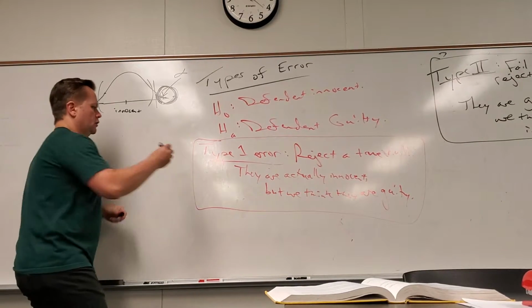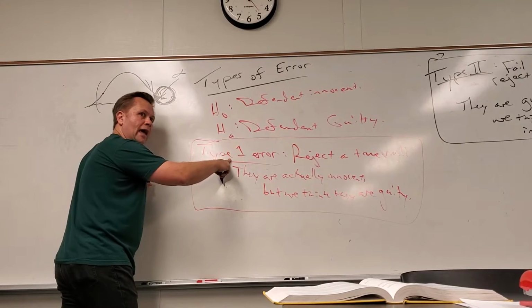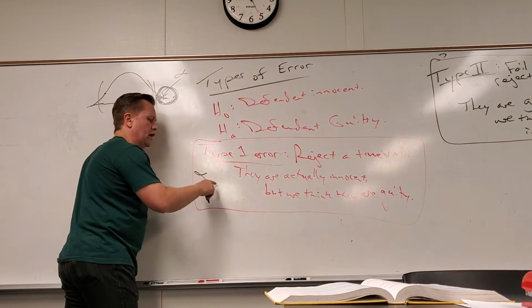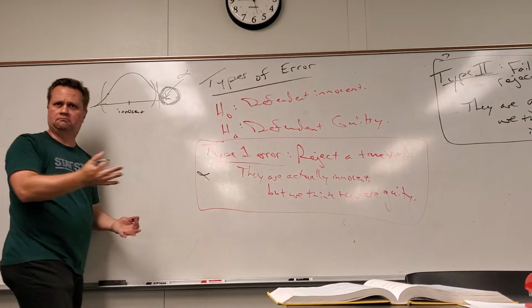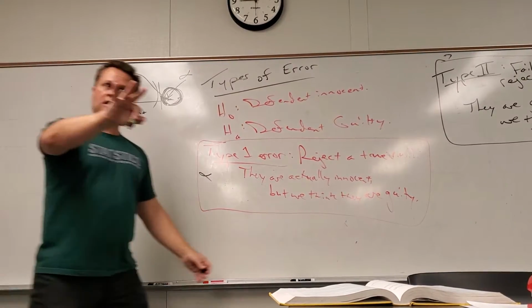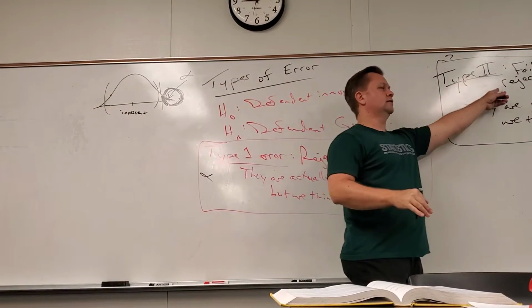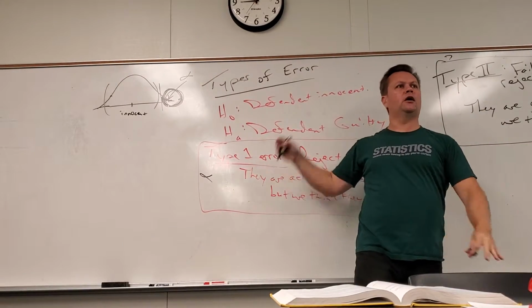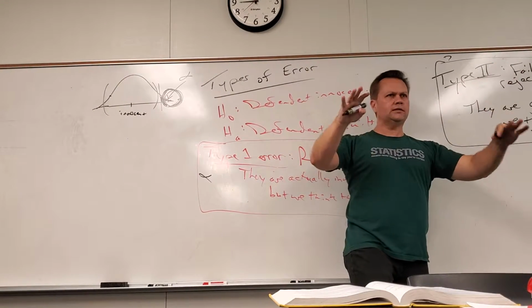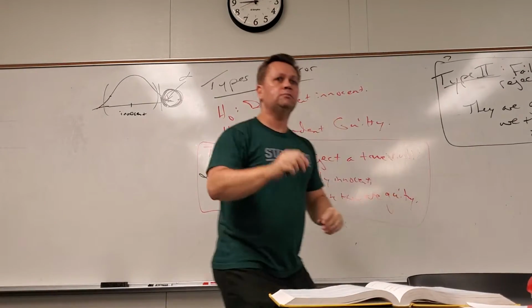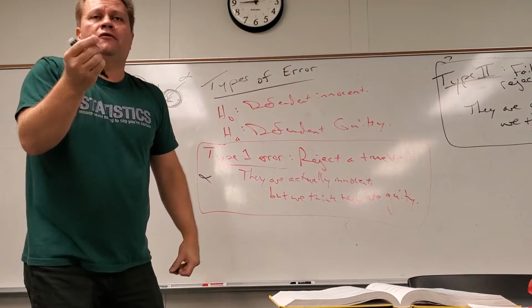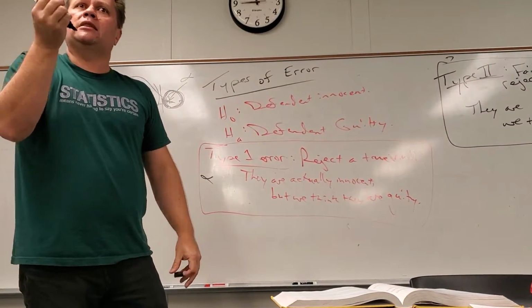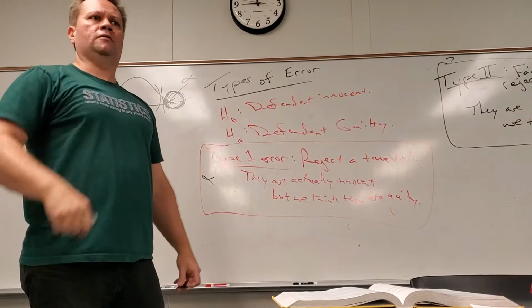I don't know how else to say it. So this type of error is bad to make. I'm going to make alpha small. Now, at the same time, the trade-off is it's more likely to make this kind of error, but if that's a much worse error, you guys get a feel for that? It's probabilities. I don't know if I'm actually going to make that error or not, but I want to make the probability I make that error small.